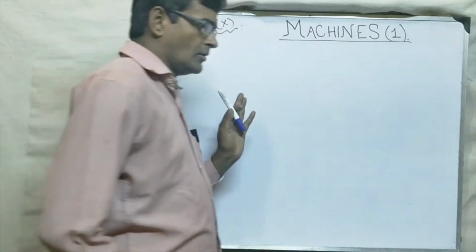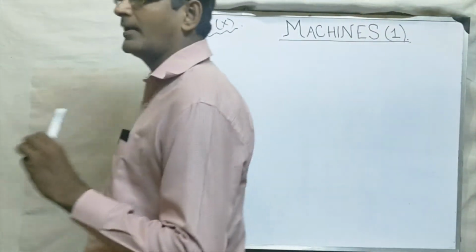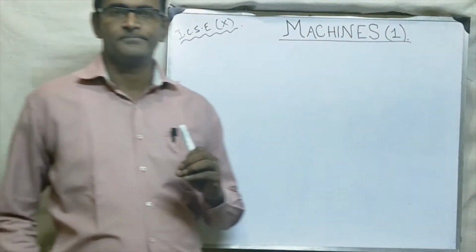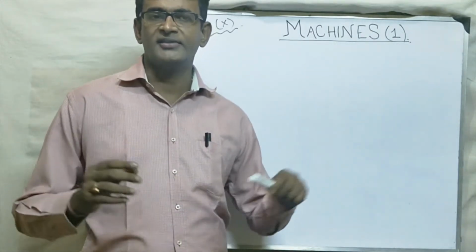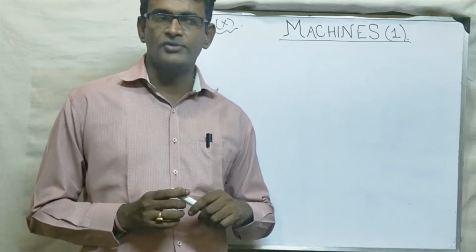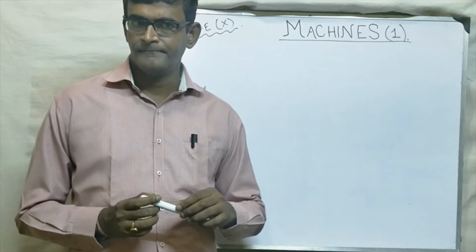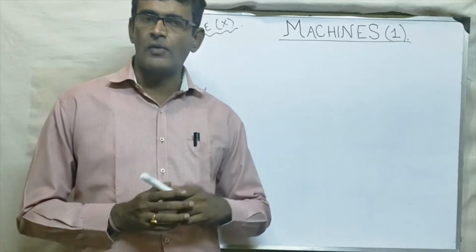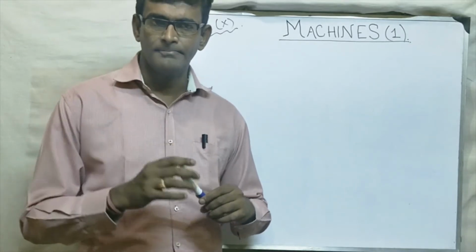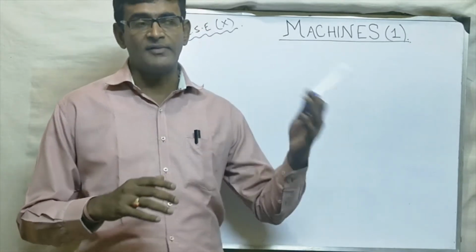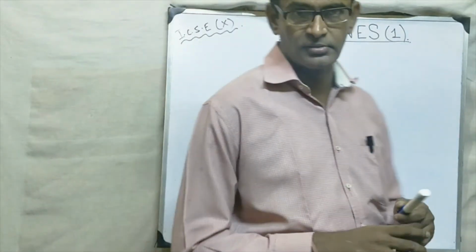So we all know that there are some small things which help us to make our work easier. Suppose you want to open a nut. What will you do? You will take the help of a wrench because you can't open it by your hand, but you can do it with the help of a wrench. If you want to draw water from a well, it is easier to use a pulley on the well. If you want to travel somewhere, it is easier to go by bicycle than on foot.